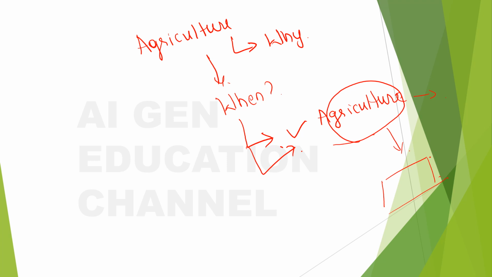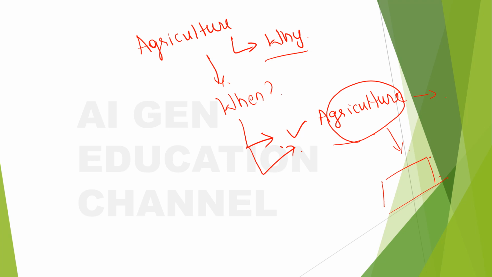At that time, the lives of people were changed drastically because of agriculture. It's because they were able to lead a settled life, and that went on, and we have reached a stage where we are living such comfortable lives because of this concept of agriculture. Now why is it important, right?